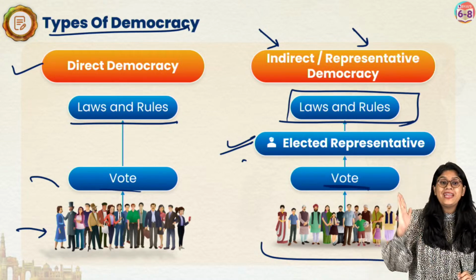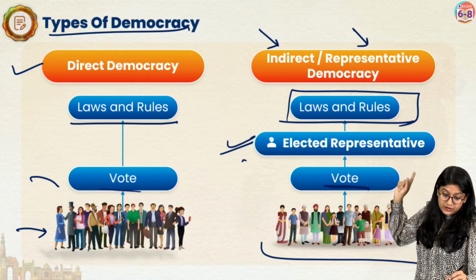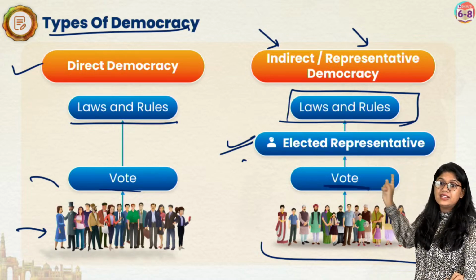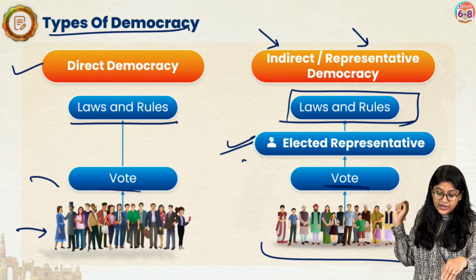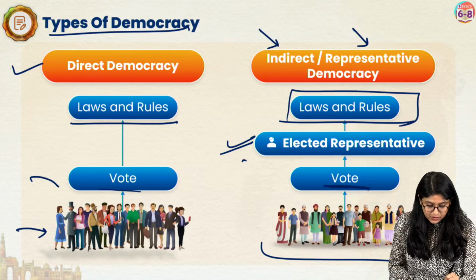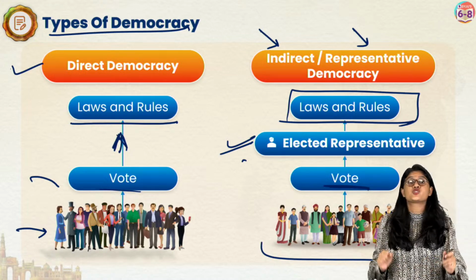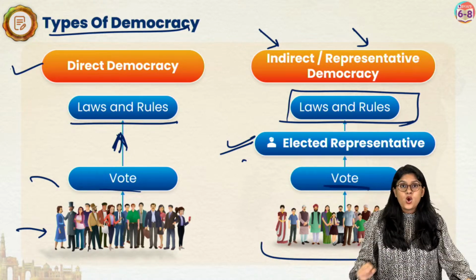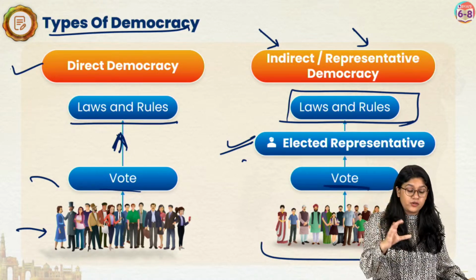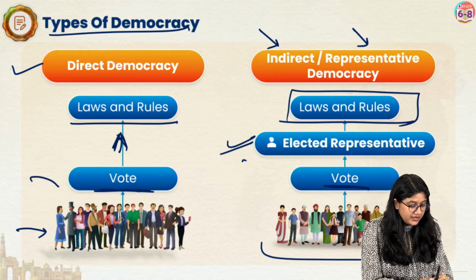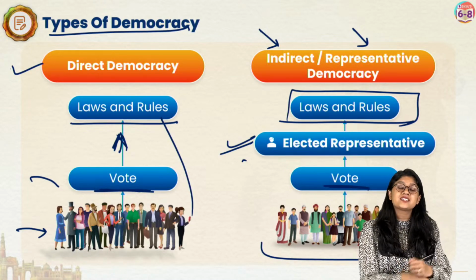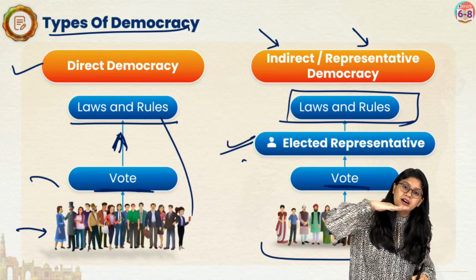So there are two main differences between the direct democracy and the indirect democracy. In direct democracy, people are directly voting and they are directly involved in the decision making process of the government. Whatever decisions are being taken by the government, it is directly coming from the people. Whereas in our country, we have a layer added to it.